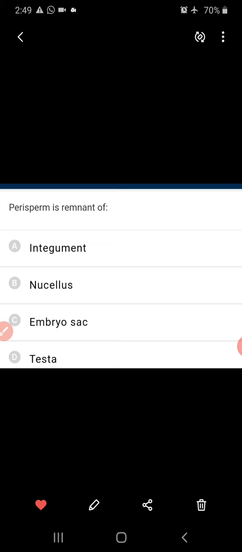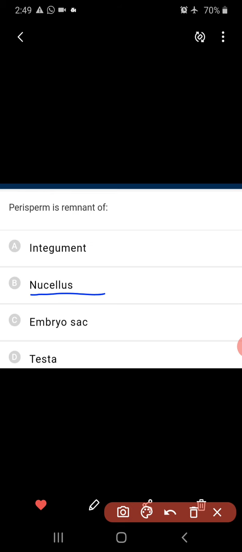Coming to the new session, the first question is: perisperm is the remnant of nucellus. Actually, nucellus is a tissue of the ovule. After fertilization, the ovule is modified into seed. In the seed, actually, nucellus is not present, but in some cases, some amount of nucellus is left in the seed. Such left out amount of nucellus in the seed is said to be perisperm. Hence, the perisperm is the remnant of nucellus.